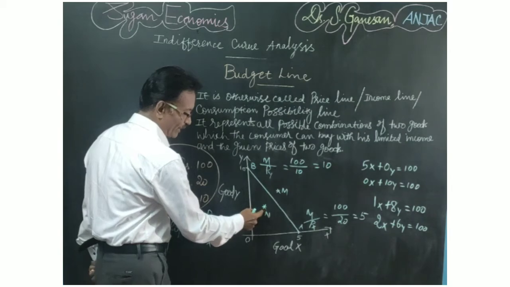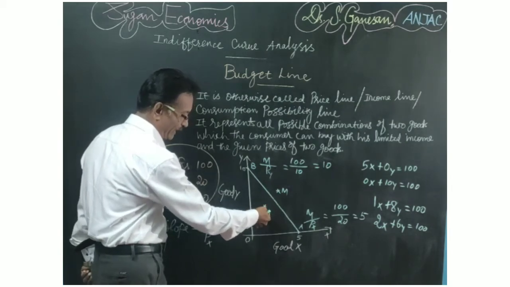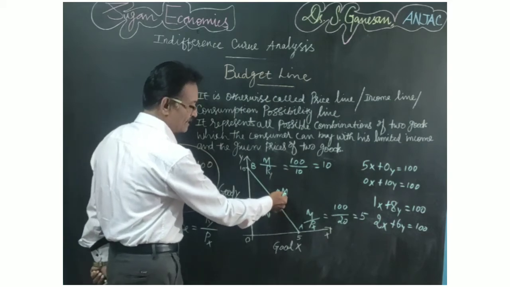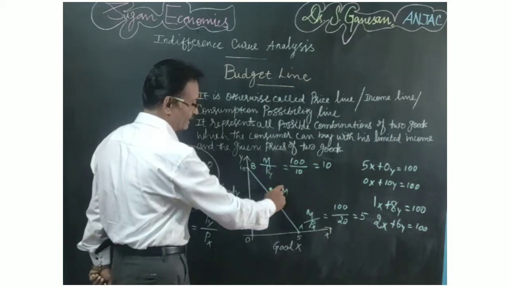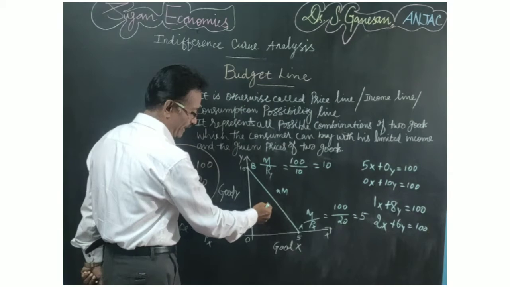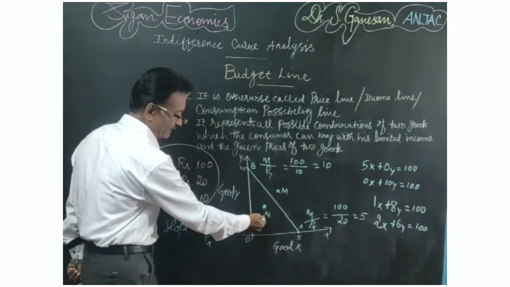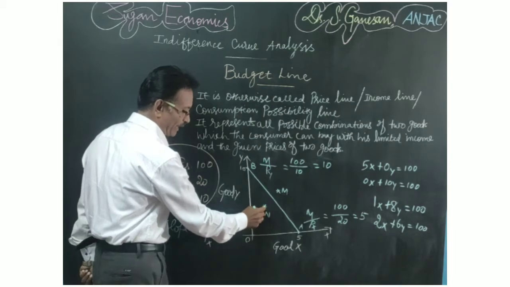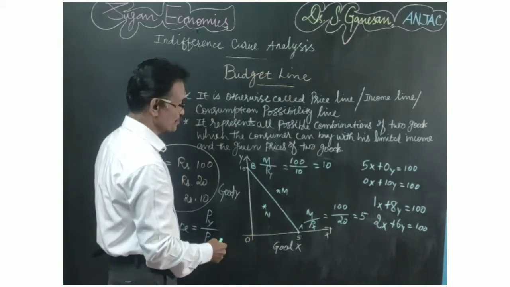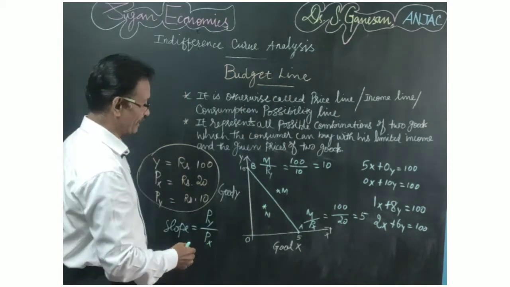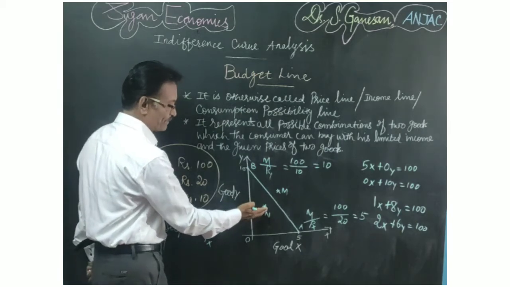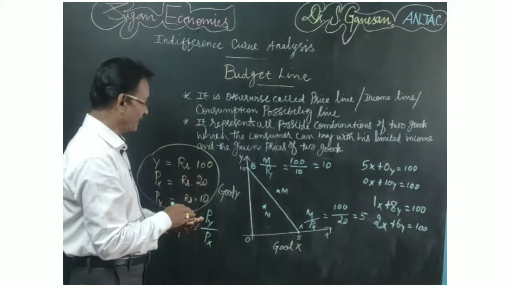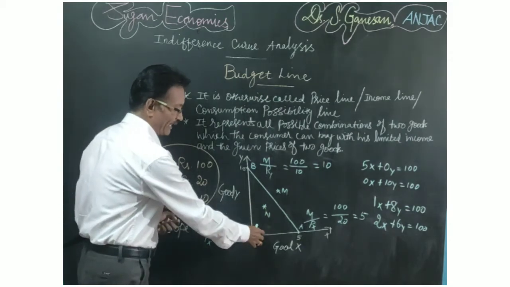Point M lies outside the budget line, it is unattainable. But if you take point N, it is inside the budget line, it can be attainable, but it explains the inefficiency of the consumer to buy commodity X and Y, because at point N the consumer has some amount of income remaining after buying both commodity X and Y.